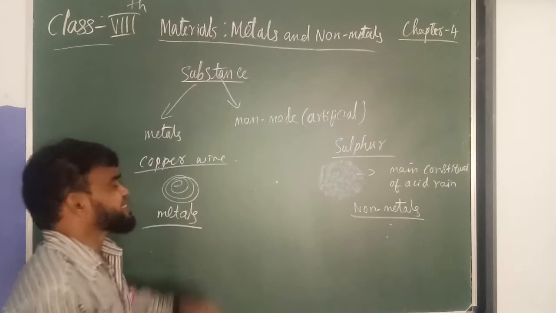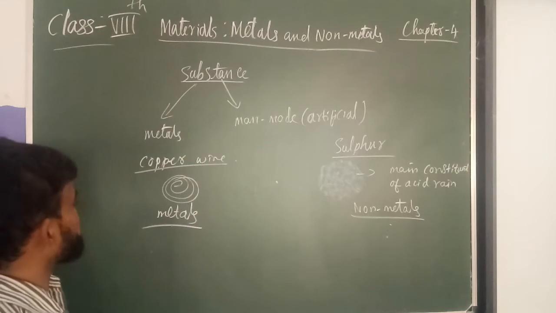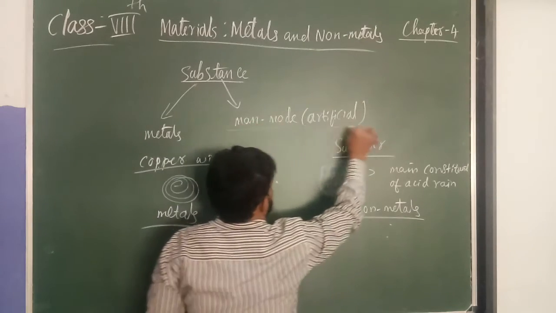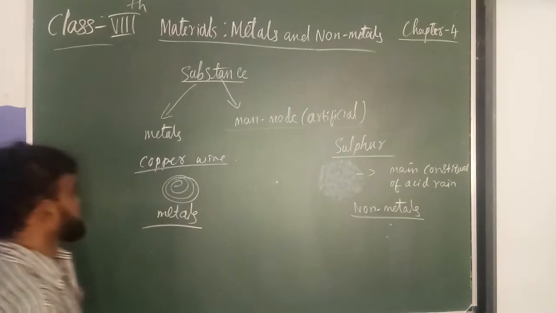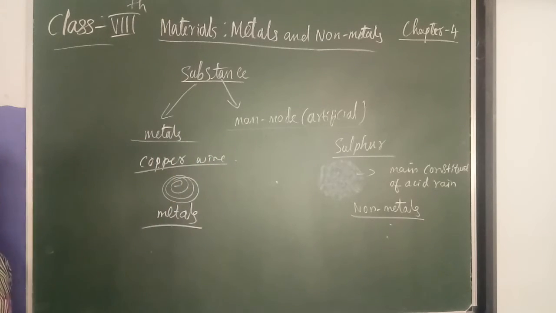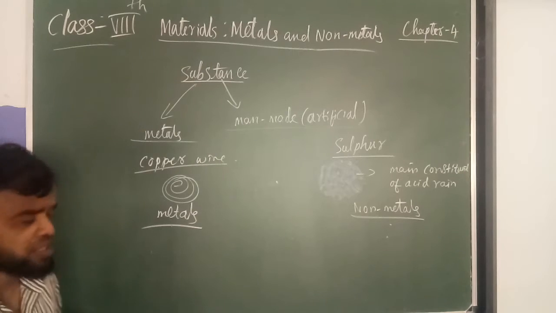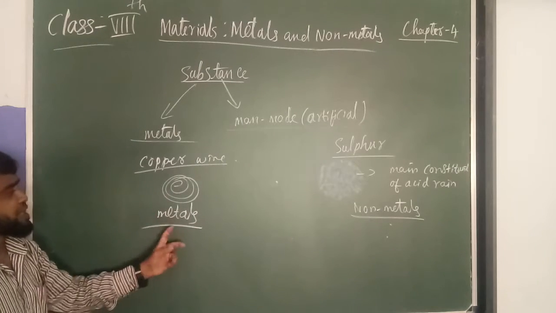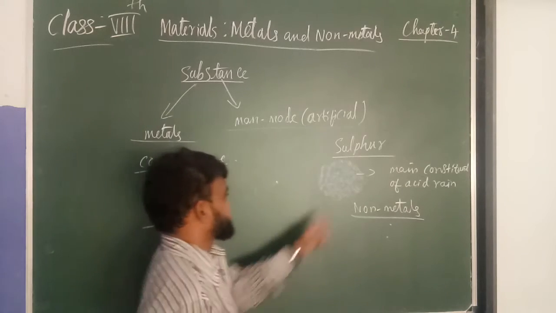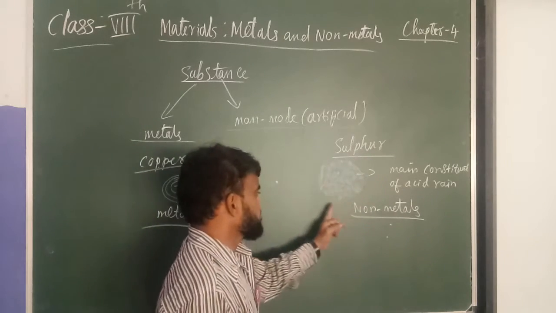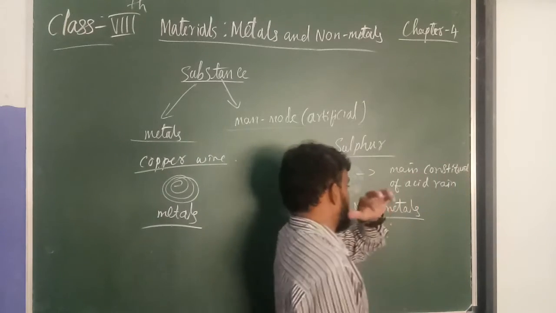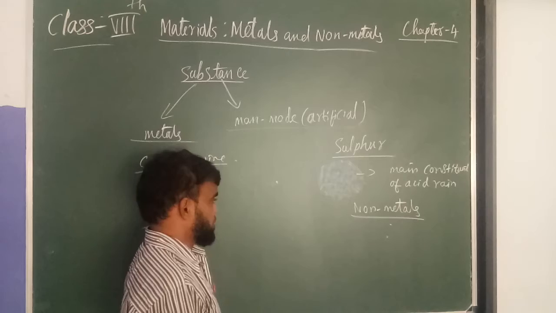Substances. Where do we get substances? We will get substances that are metals, and substances that are man-made, artificial. Metals like copper, copper wire. You can take copper and aluminium wire; all this we will get. Those are metals. Sulfur, you will get from that. This is a bundle of that, a man-made constituent, sulfur.